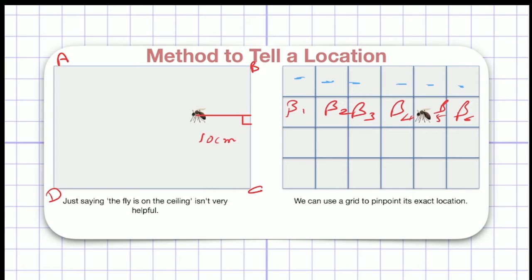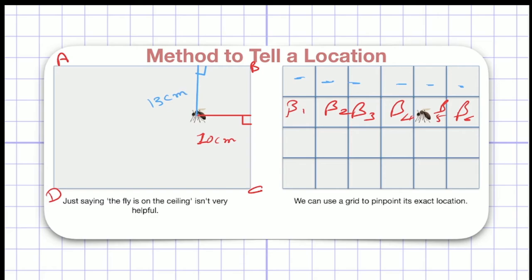This is 10 centimeters. Now let me find the perpendicular distance of this fly from sides A and B. So let me draw a perpendicular here. If I find the perpendicular distance of this fly from sides A and B, let me say this distance is 13 centimeters, right?